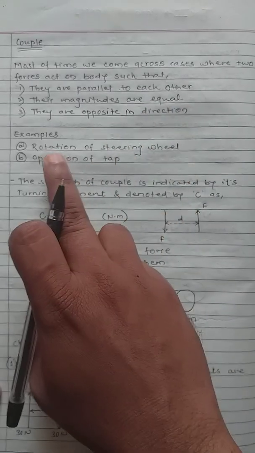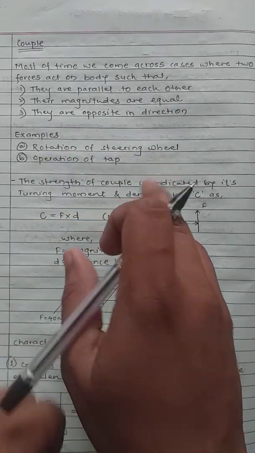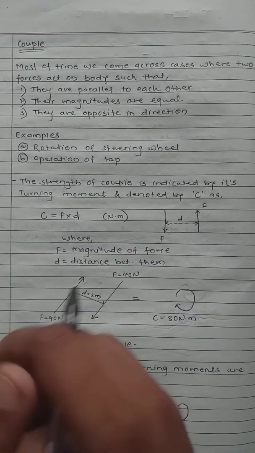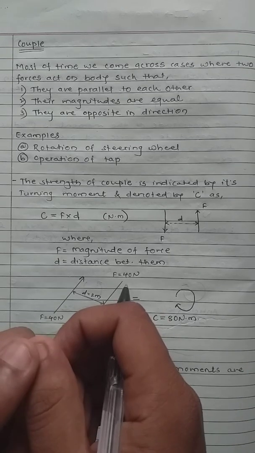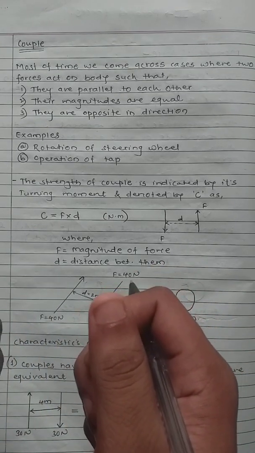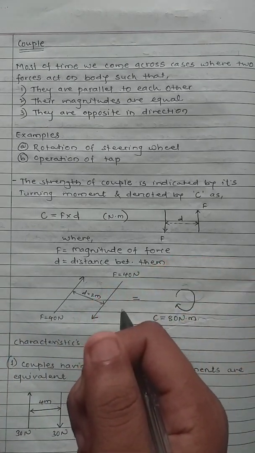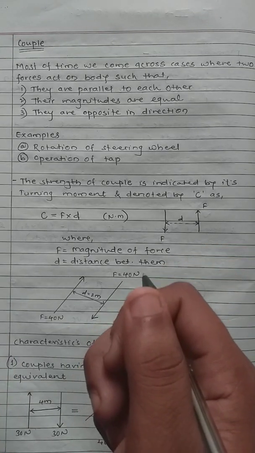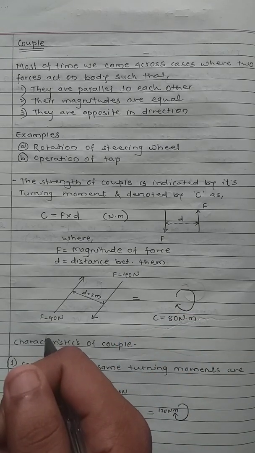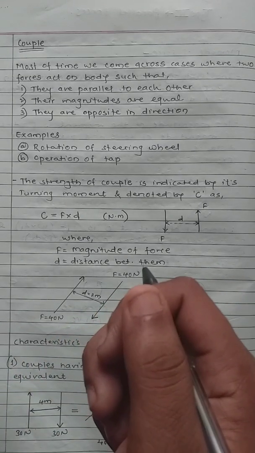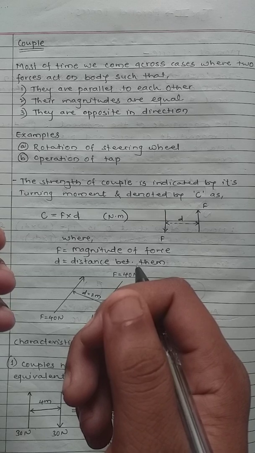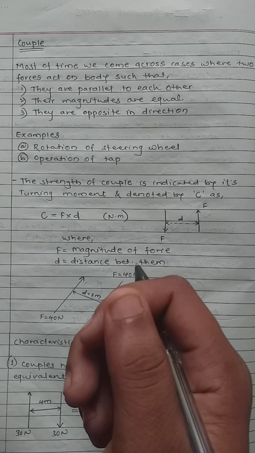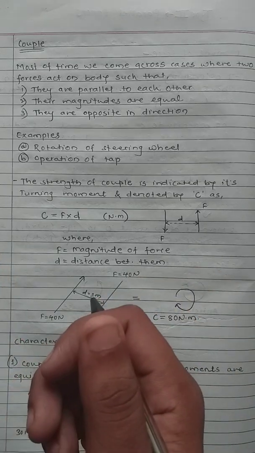For example, rotation of the steering wheel. You can consider our car's steering wheel. When we rotate the steering wheel with both hands, we are applying parallel forces from both hands. Their magnitudes are equal and they are exactly opposite in direction. So in that case, the couple can be formed.